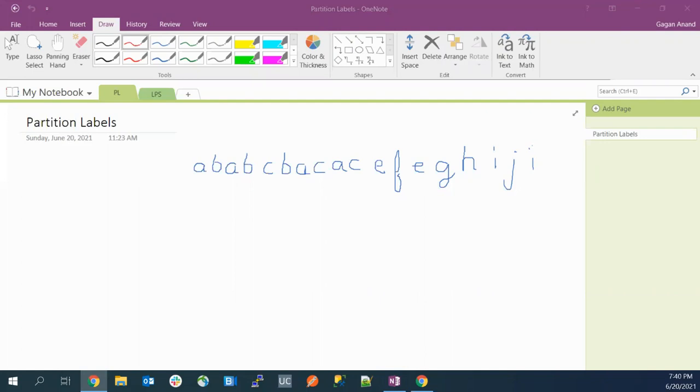Abhishek, you are getting my point, right? We don't have to use the frequency. We just have to use... You are on the right track. Try to think how we can use the last index, the last occurrence of the character.